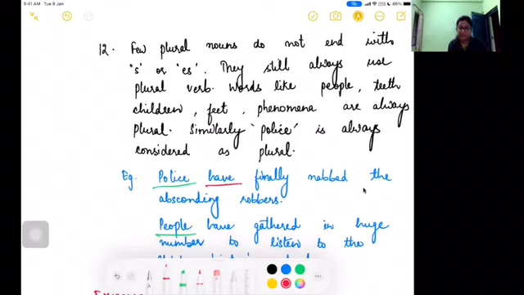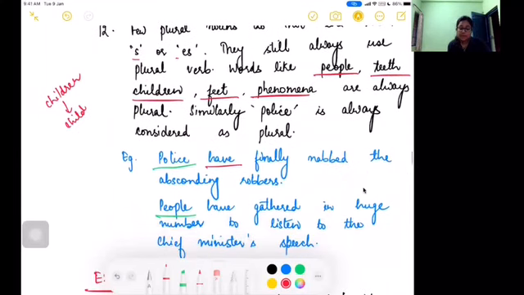For example, people, teeth, children, feet, phenomena. All these, although they do not end in s or es, are considered as plural. So, for example, children is the plural form of child, right? Isn't it?